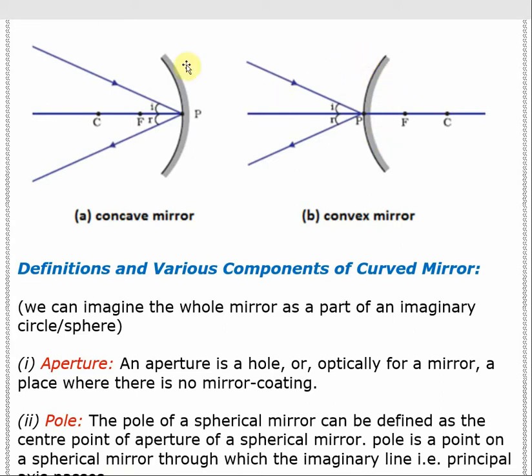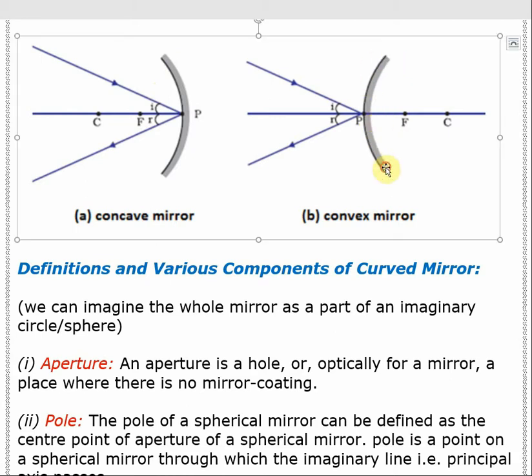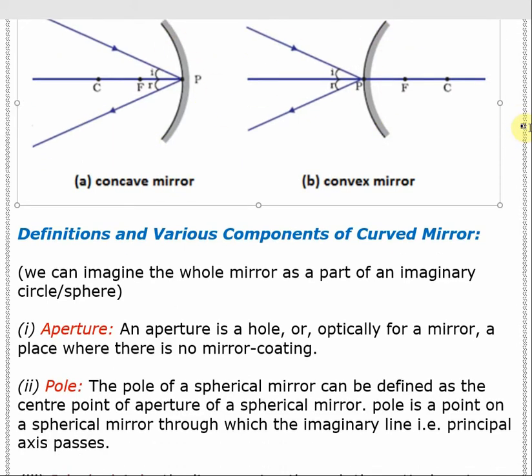In the case of concave mirror also, from this part to this part, end to end, the whole part is called the aperture of the mirror.